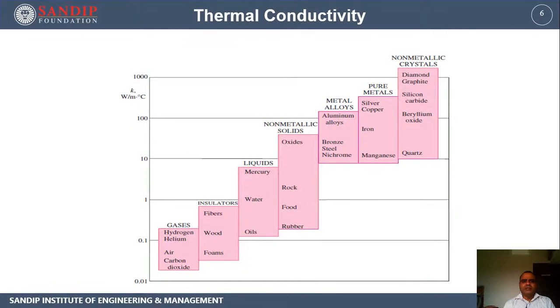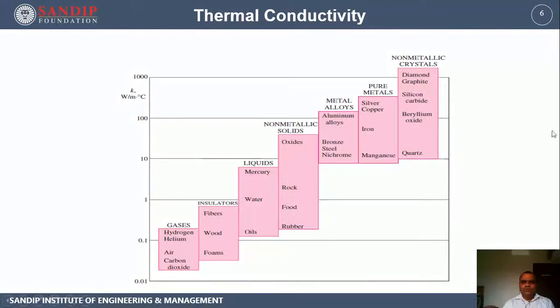So lattice vibration is going to be effective if the atoms are arranged in an orderly fashion, and this is what happens in crystalline solids like diamond, graphite, silicon carbide, quartz. Although they are non-metals, their crystal structure is orderly, and because of the orderly crystal structure, the lattice vibrations can travel at a faster rate, and that's why their thermal conductivities are higher.